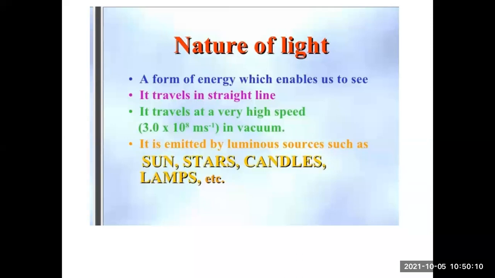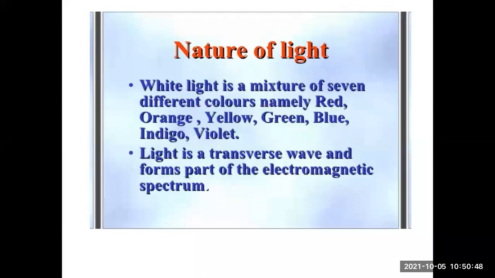Nature of light. Light is essential for reflection. Without light and mirrors, reflection cannot take place. So what is the nature of light? It is a form of energy which enables us to see. Without light we cannot see. It travels in a straight line. It travels at a very high speed, 3.0 × 10^8 meters per second in vacuum. It is emitted by luminous sources such as the sun, stars, candles, lamps, etc. So these all are sources of light.